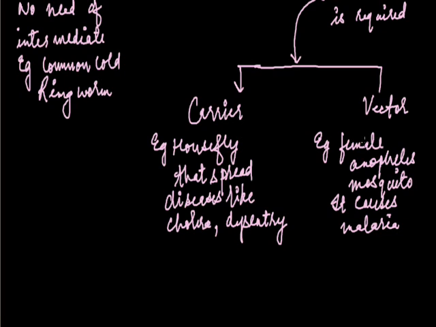This female Anopheles keeps the pathogen inside its body, and whenever it bites another healthy person, these pathogens are transferred to that person. Now we have classified the disease on the basis of communicability into congenital and acquired. Congenital are the genetic diseases, maybe due to some nutrient deficiency, that are inheritable and pass from one generation to another. Examples were hemophilia, color blindness and albinism.